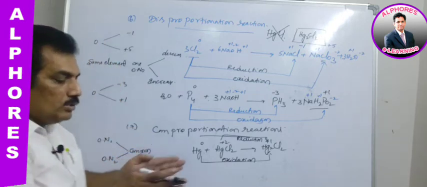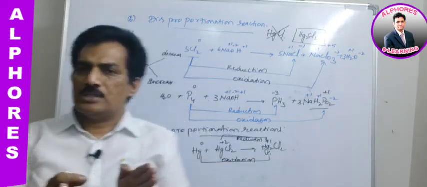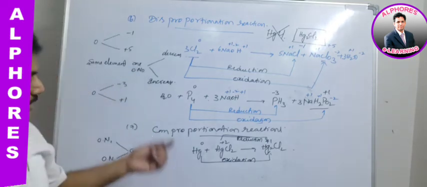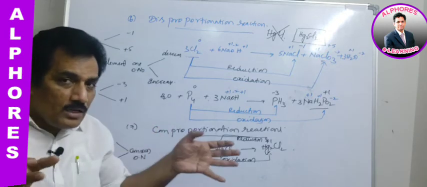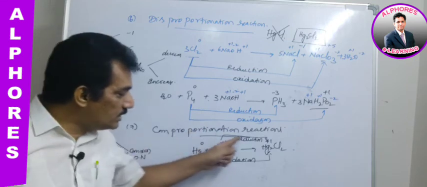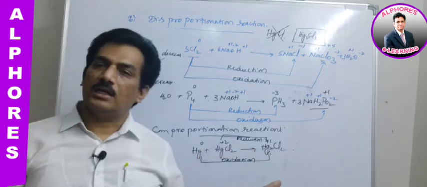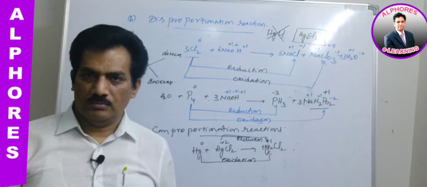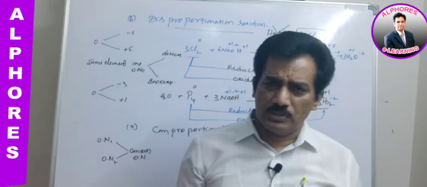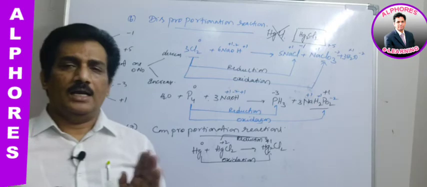In such a change from one common to different oxidation states, one process is oxidation, the other change is reduction. But in comproportionation, different oxidation states are coming to a common oxidation state. Here also one process is reduction, the other process is oxidation. That's why it is another example of a redox reaction. Just remember, intermolecular and intramolecular. Inter means different molecules: one molecule undergoes oxidation, another molecule undergoes reduction. Clear? And next,